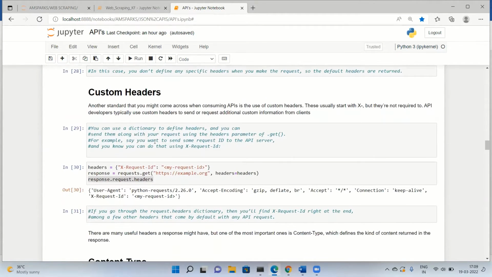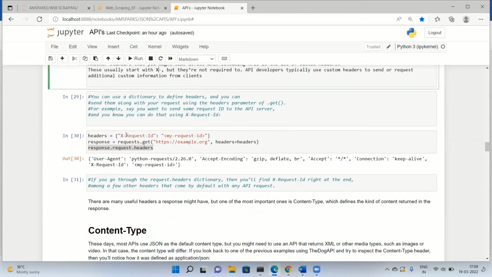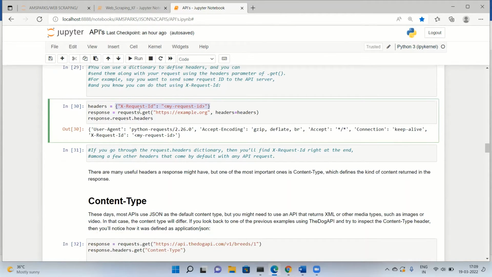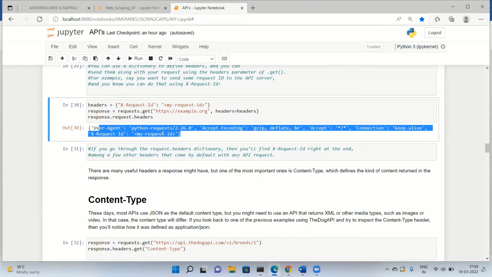Then there is another concept of custom headers. Basically, this is another standard you might come across when consuming APIs. Custom headers usually start with X in this format, X dash. It's just a dictionary with key-value pairs, and you can send them along with your request. What I'm doing here is I have given this X-Request-ID, and it is giving me the headers which I wanted. So these are custom headers here.